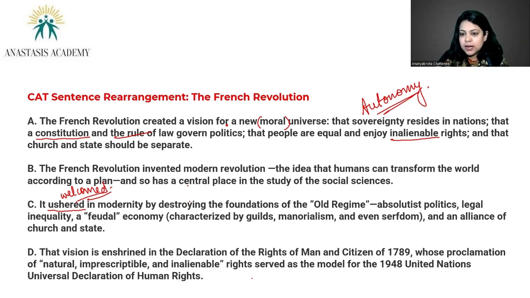Absolutist. It's not like you believe in 10 things that I say and one thing that I say you don't believe in, right? Legal inequality, different rights being enjoyed by different classes of people. A feudal economy, feudalism is the English for zamindari pratha, by the way, characterized by guilds. There used to be groups of people who were very powerful, landowners.